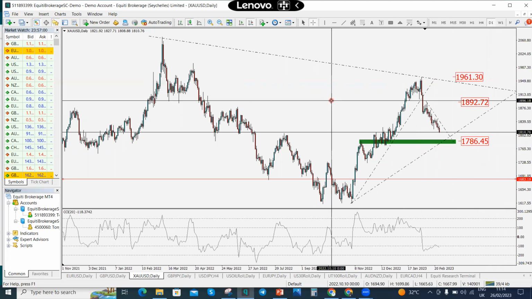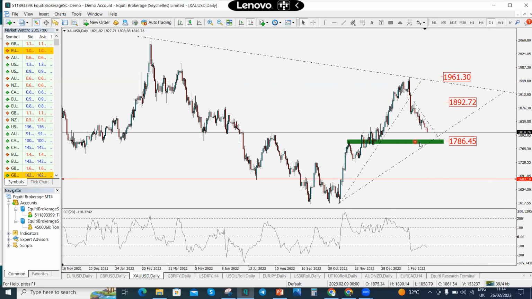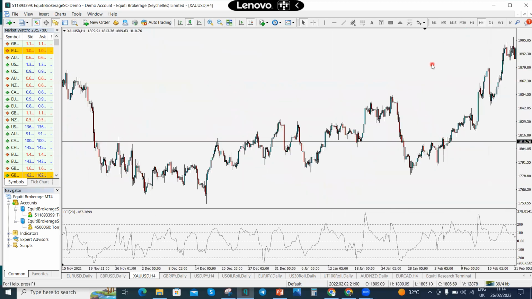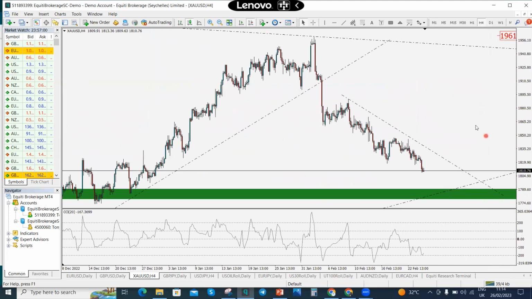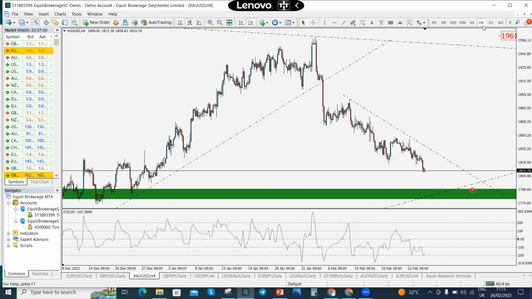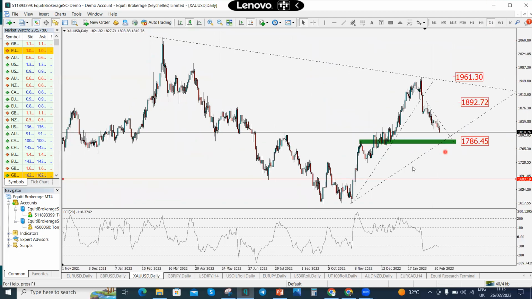Yeah. So this is what is going to happen on the long term, and on the short term. If you are a short-term trader, for this week, you can still possibly look out for a very short on gold and look for around 150 to 200 pip movement to the downside on gold. And of course, if it bounces back up from here, that's a key level. That's a good level.